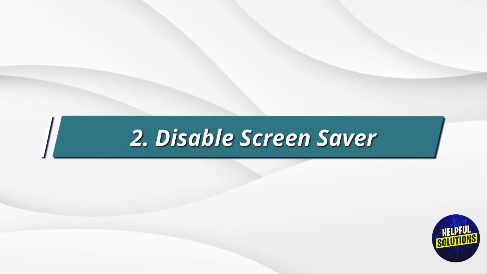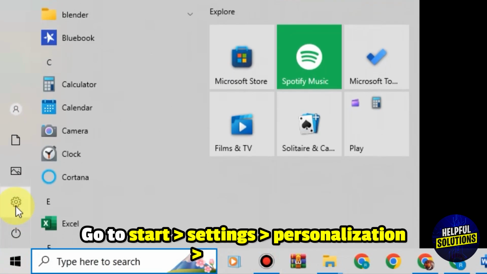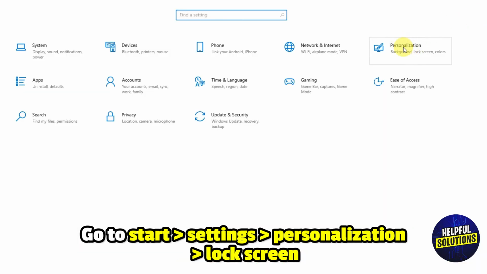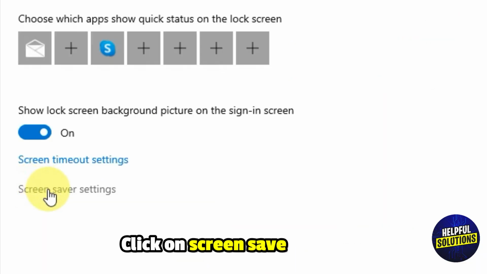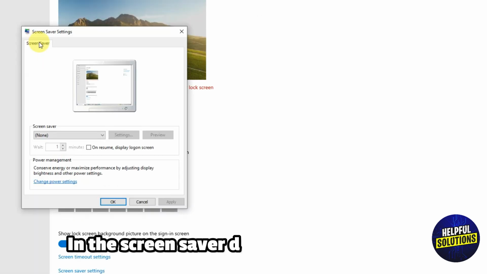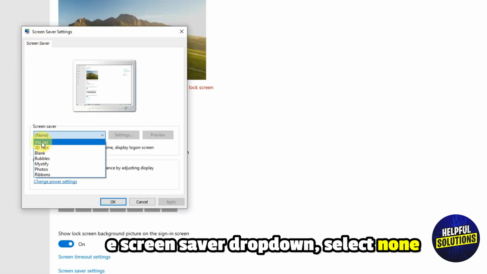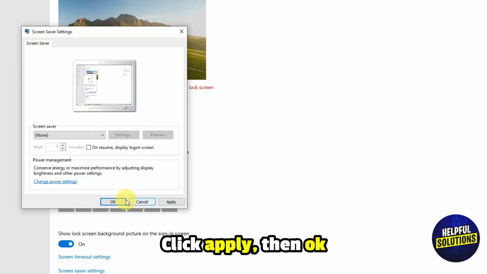Number 2. Disable screen saver. Go to Start, Settings, Personalization, Lock Screen. Click on Screen Saver Settings. In the Screen Saver drop down, select None and then click Apply, then OK.